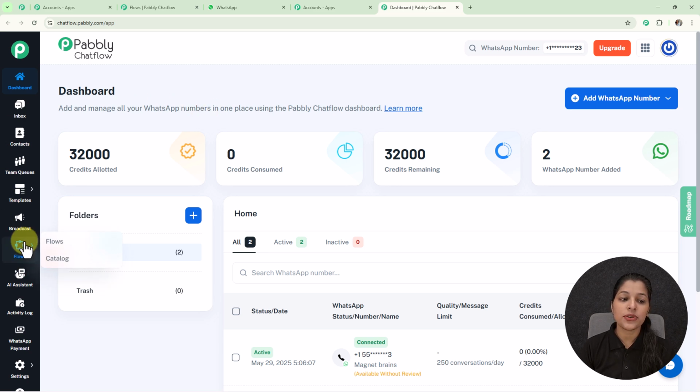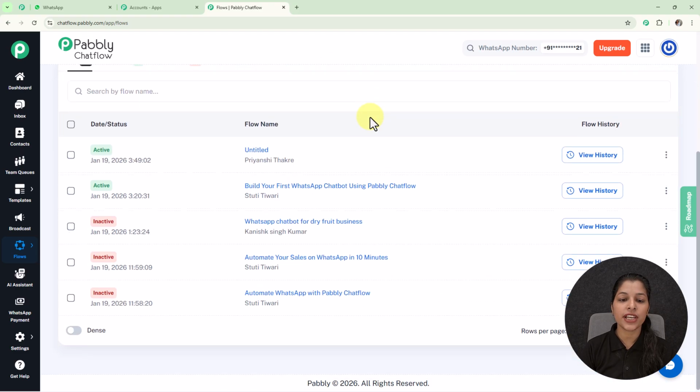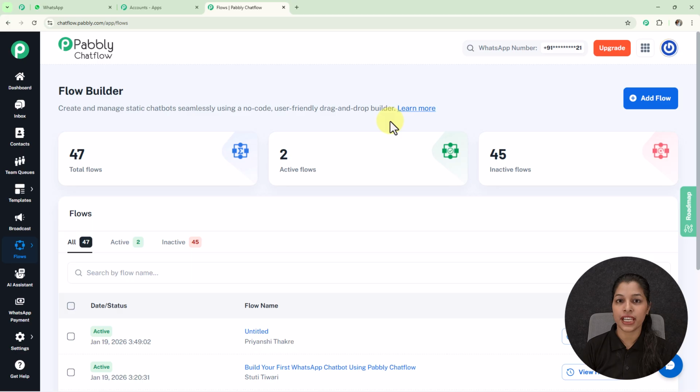And now, as we are going to create a chatbot, we just have to click over the flows given on the sidebar. Once you click over the flows, you will land on this flow builder page, where you can see the flows I have created. And if you want to create a new flow, you just have to click over this add flow button.